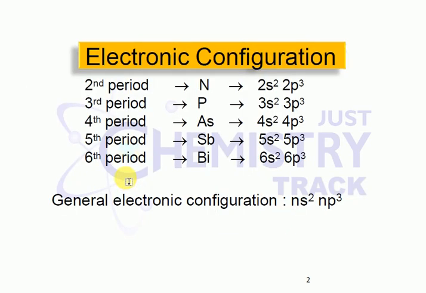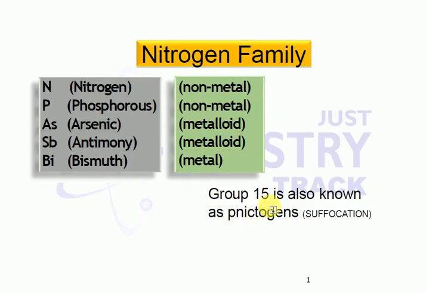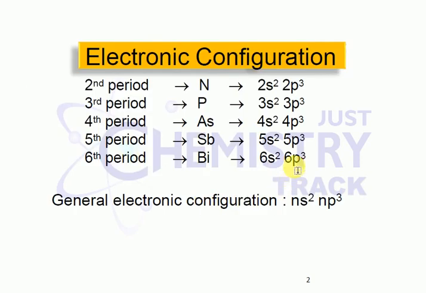Next, coming to the next slide, look at here. What is mentioned? The general electronic configuration of the nitrogen family is ns2 np3. They have 5 electrons in their outermost orbital. That's why they come as 15th group elements. Because of 5 electrons in the outermost orbital, they come under the 15th group only.